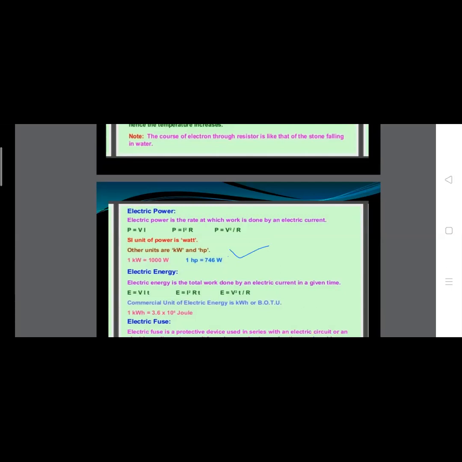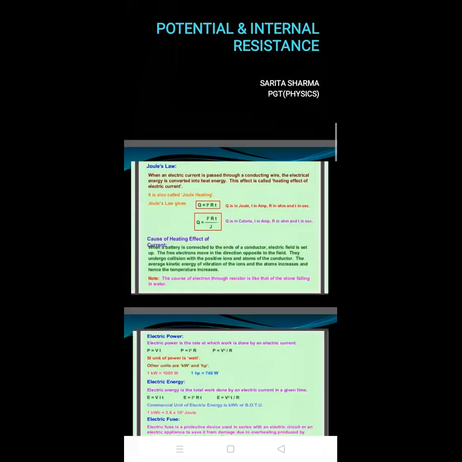Or we can say it is the rate at which electrical energy is converted into other forms of energy in the device. So this is electrical power. The rate of doing work is called power, and when the rate of doing work is in maintaining a current in a device, it is called electrical power.